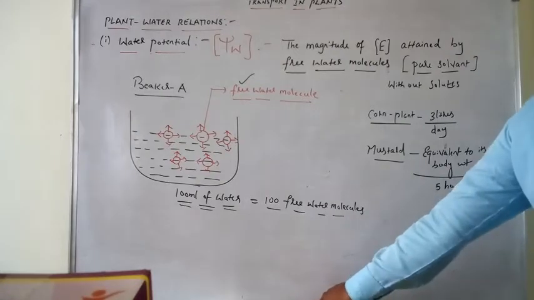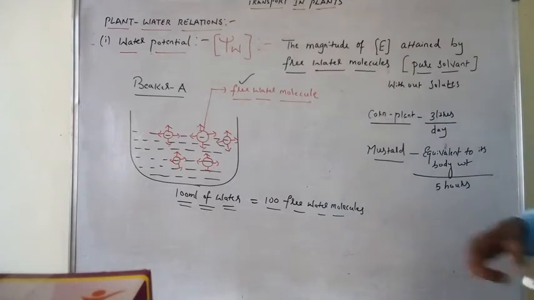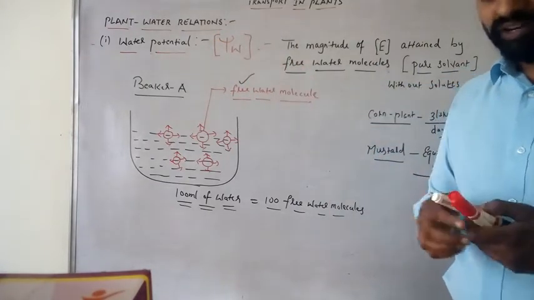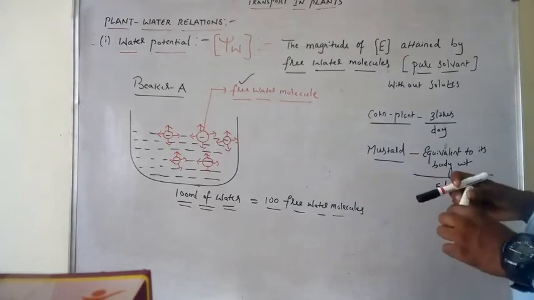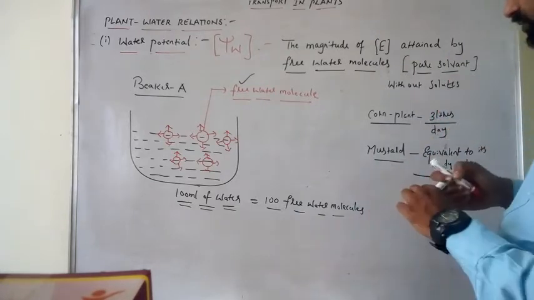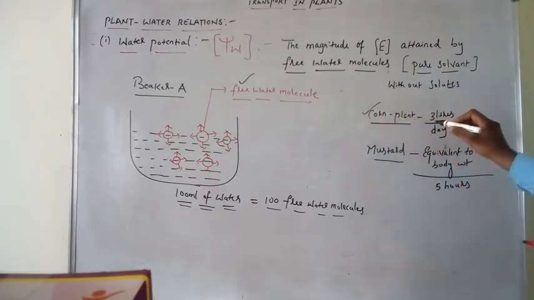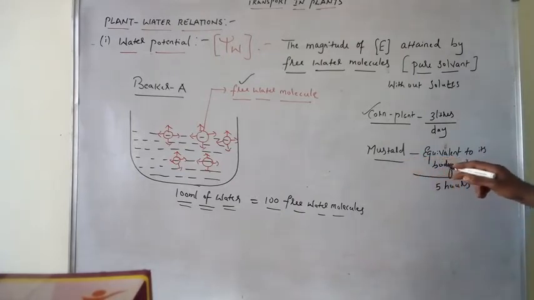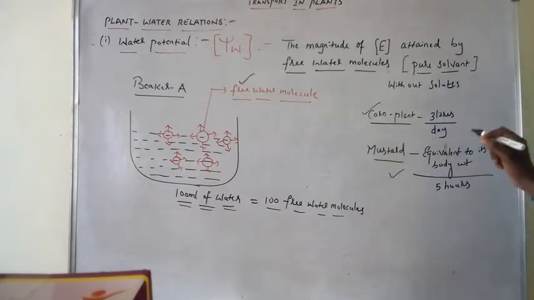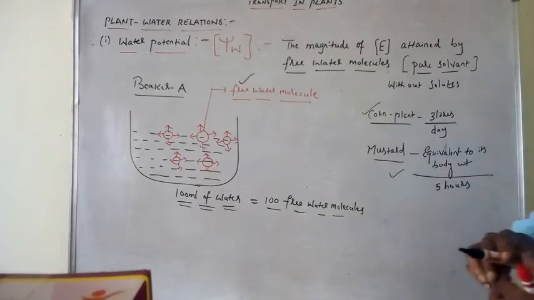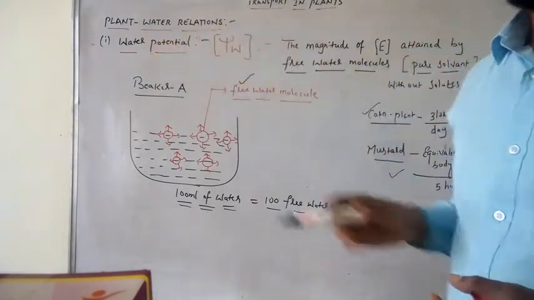We are studying transportation in plants. In that one, plant water relations. Water is very necessary to the plants. How necessary? If you see the corn plant, it absorbs 3 liters of water per day. The mustard plant absorbs water equivalent to its body weight in about 5 hours. This shows how important and necessary water is to the plant. So we have to learn about plant water relations.